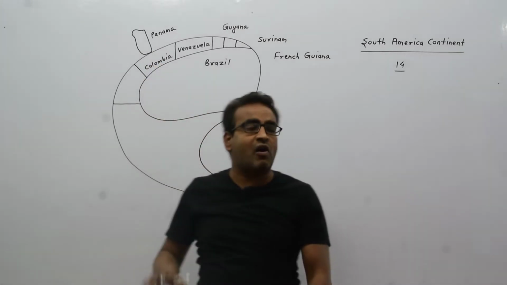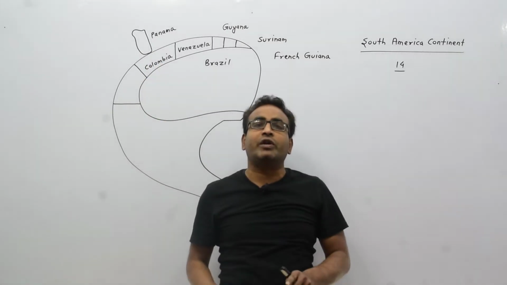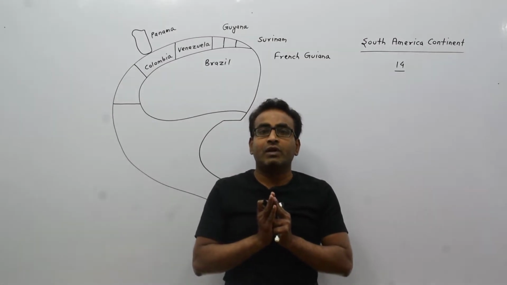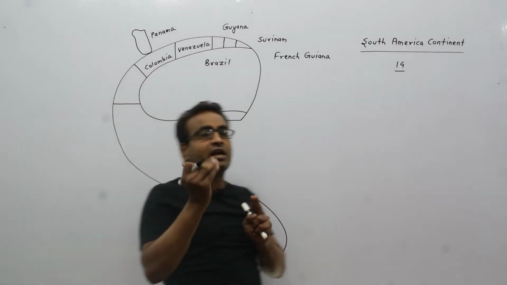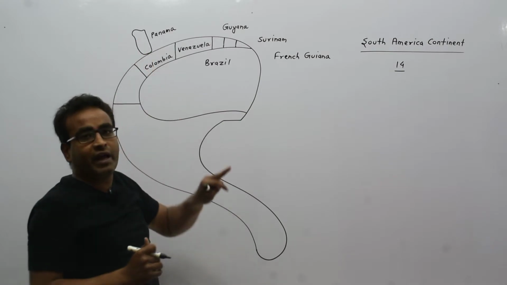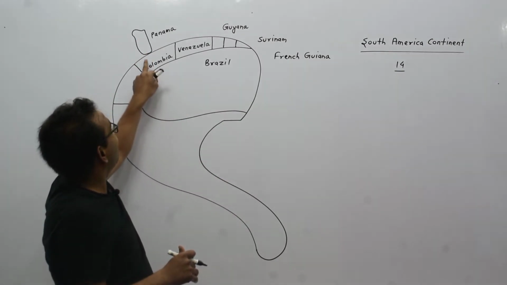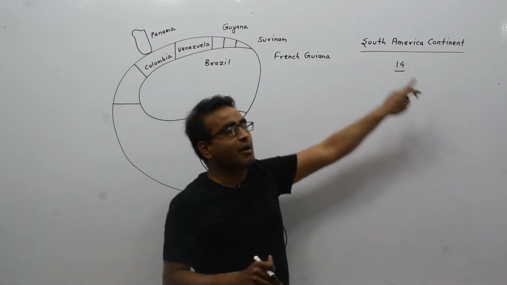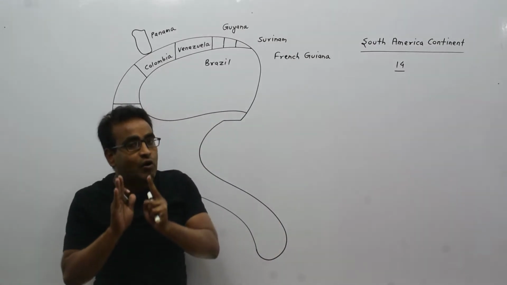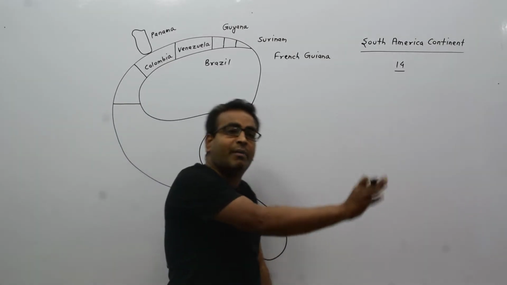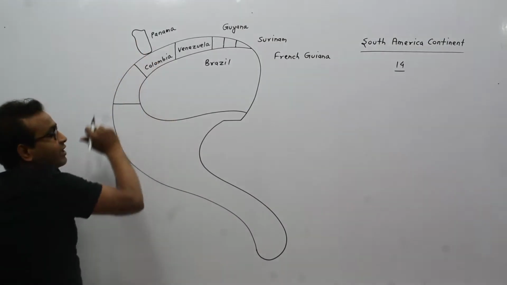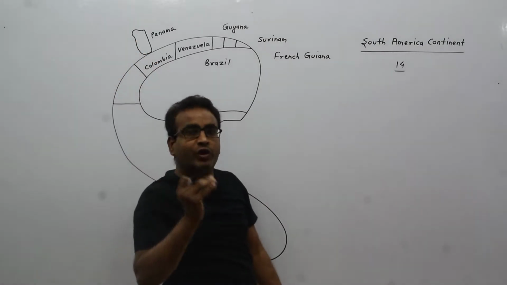Colombia is a country of South America continent. It means Panama, which is the country of North America, touches Colombia, which is the country of South America. It means South America touches North America.